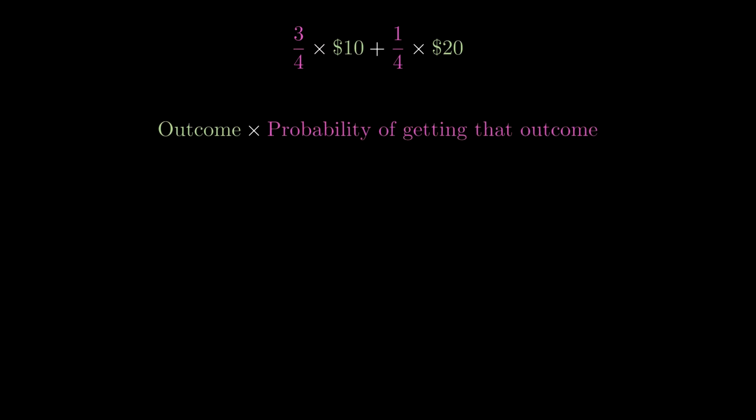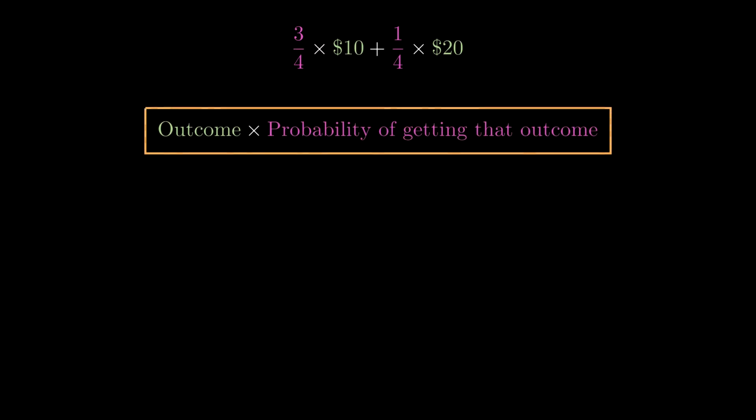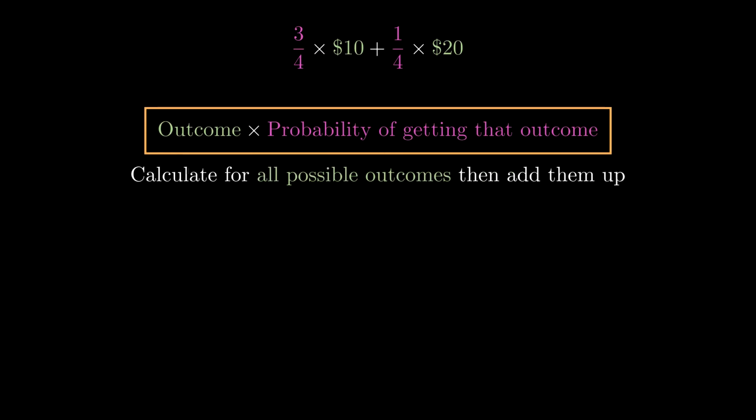Okay, so each outcome gets multiplied by its own probability. Then the expected value comes from calculating this product for every single possible outcome, then adding those answers together, which is exactly what we did with the coin. And we really could stop here, but here's how we write it in fancy maths notation.